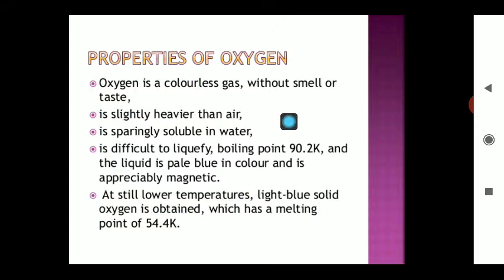It is soluble in water because of the partial tendency to form van der Waals bonds. It is difficult to liquefy because the screening effect is maximum in the two O2 molecules together. So in this way, these are the basic physical properties of oxygen that you should know.